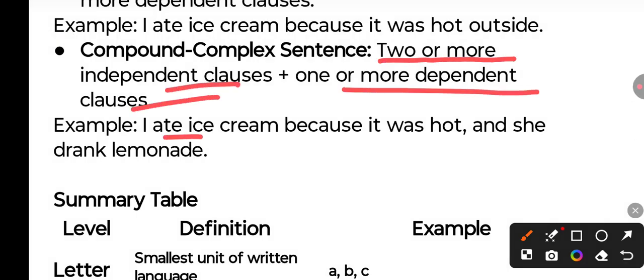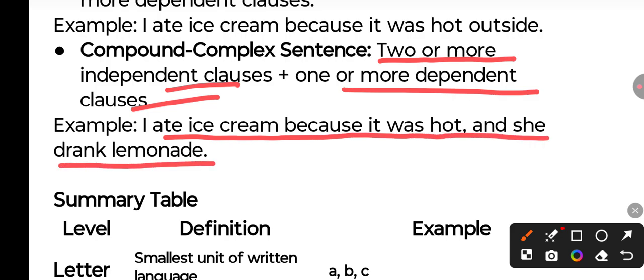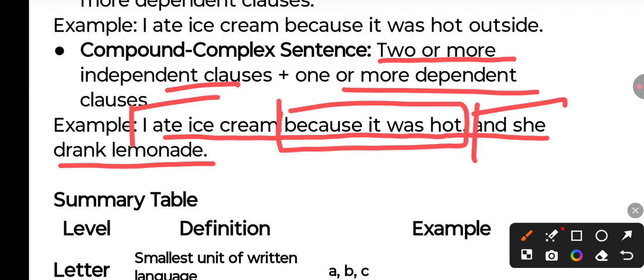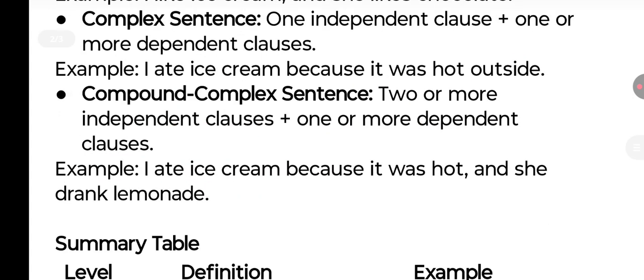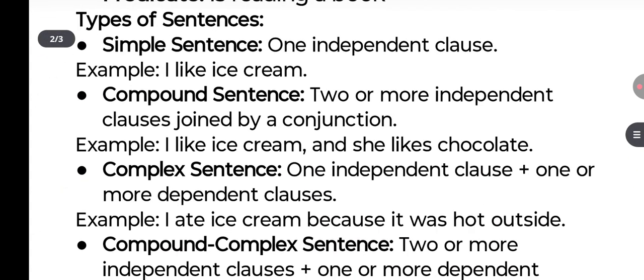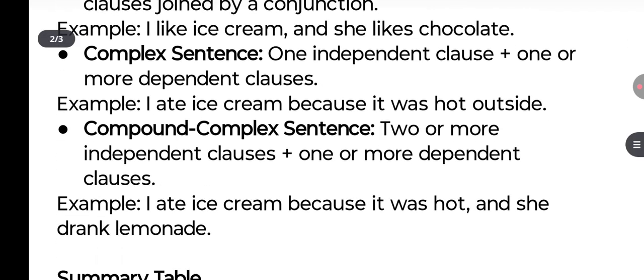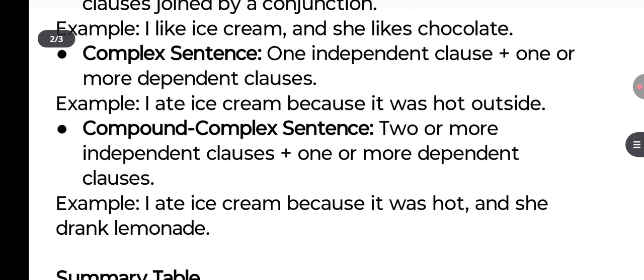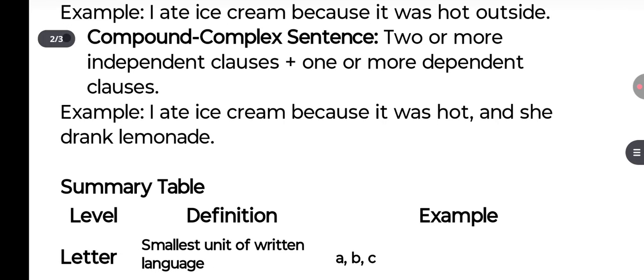Like, I ate an ice cream because it was hot and she drank lemonade. So we have this independent clause, then we have this dependent clause, again we have this independent clause. Why is it an independent clause? Because it is connected by a coordinating conjunction. So to revise: simple sentence, one subject, one predicate. Compound sentence, two or more independent clauses. Complex sentence, one independent and one dependent clause. Compound complex sentence, one or more independent clauses, one or more dependent clauses.